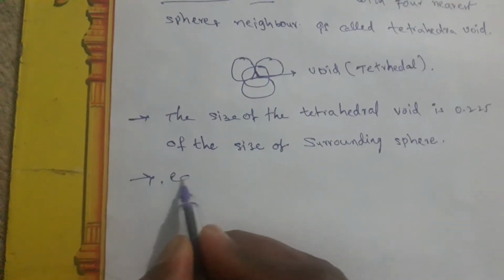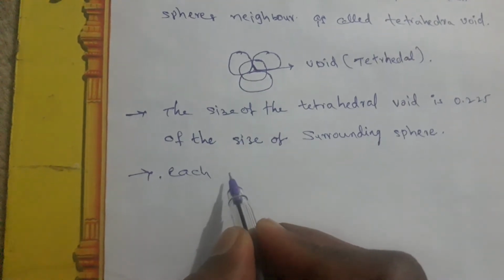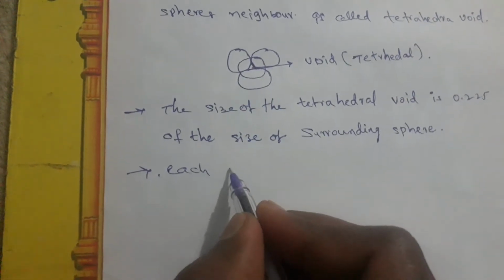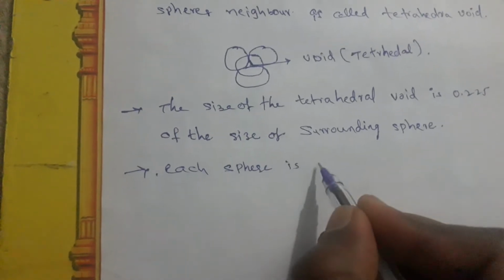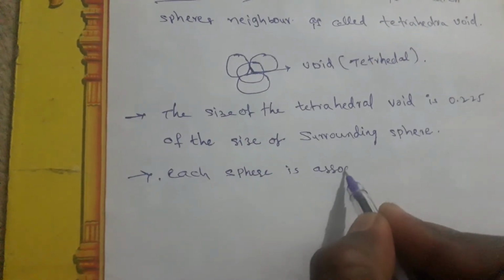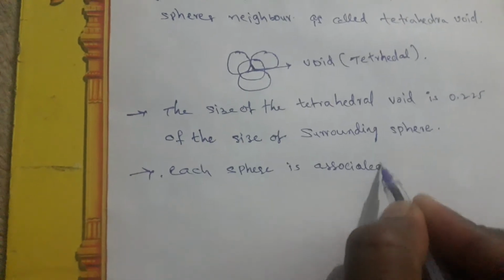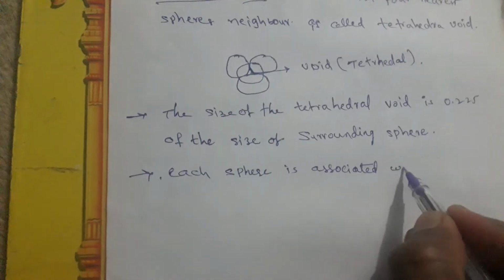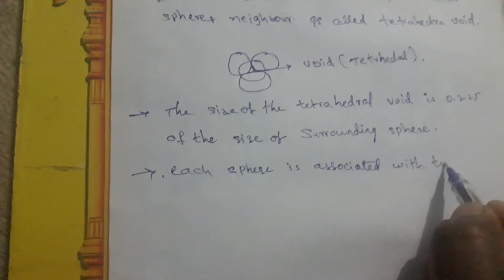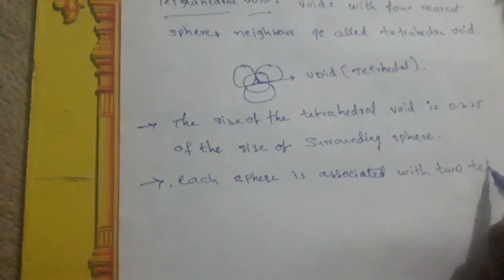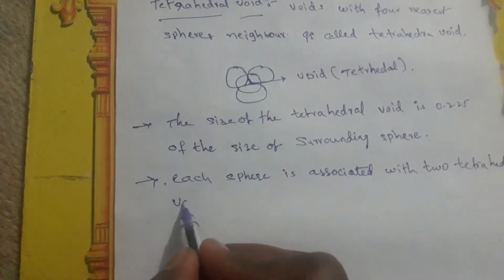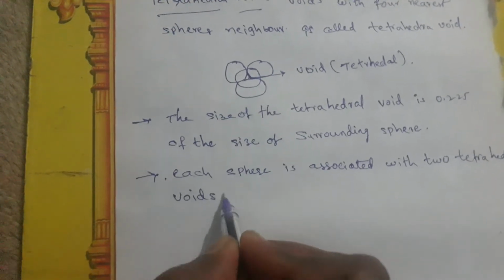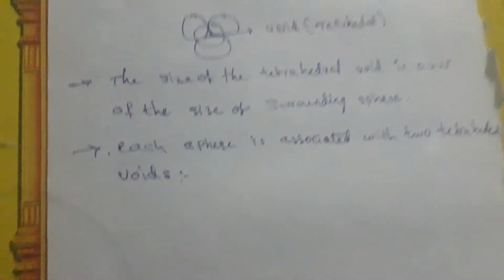Each sphere is associated with two tetrahedral voids.